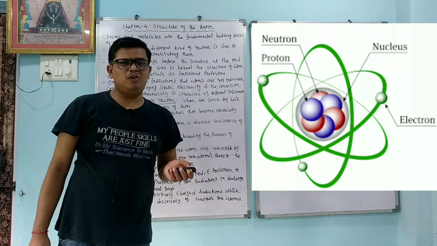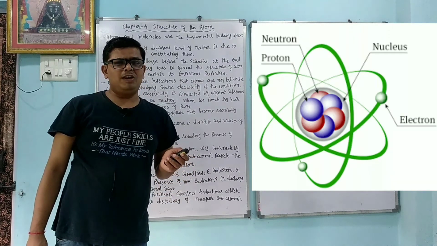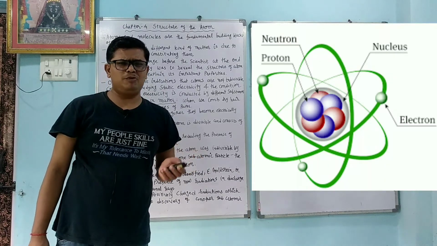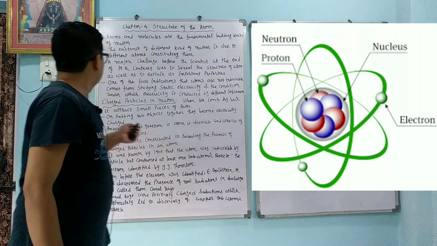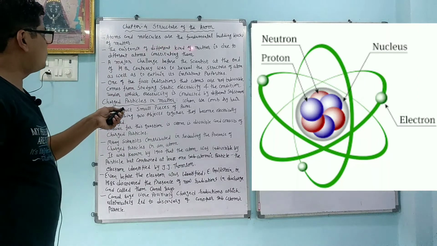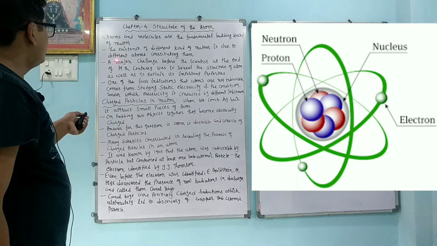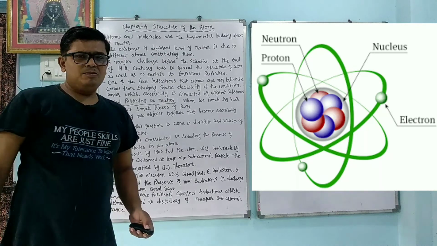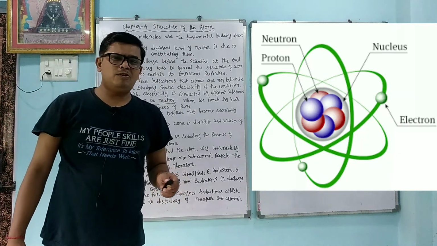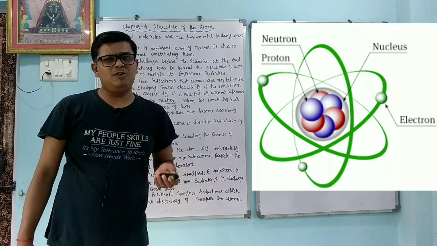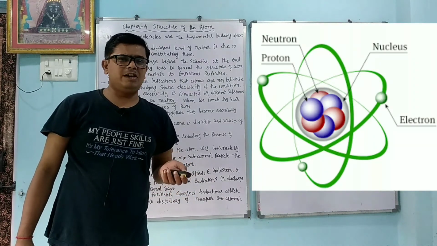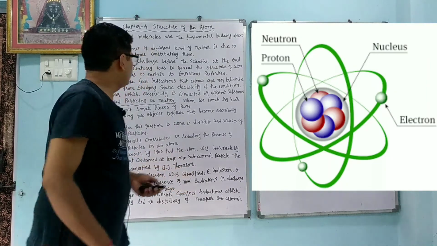Only because of what? They have different electronic structures: the number of electrons is different, the number of protons is different, the number of neutrons is different. So we come to know that the existence of different kinds of matter is due to the different atoms constituting them. So in every matter a different type of atom is present: silicon, carbon, nitrogen, oxygen. So their physical and chemical properties are different.